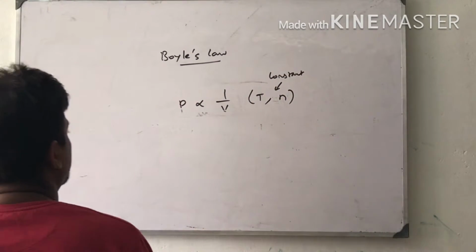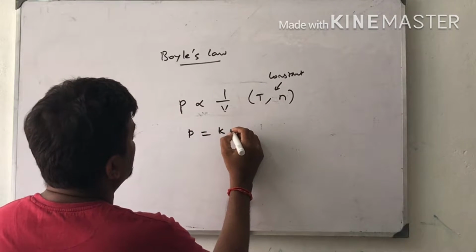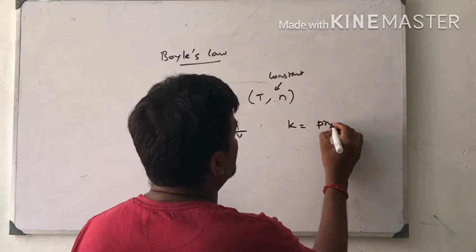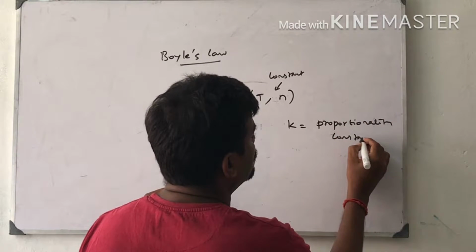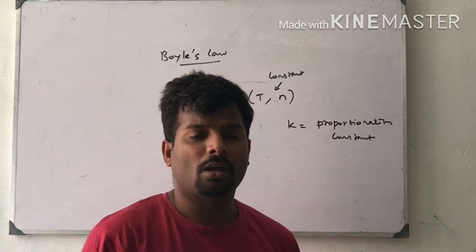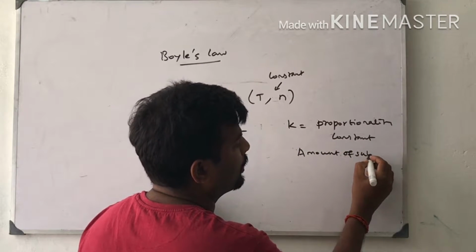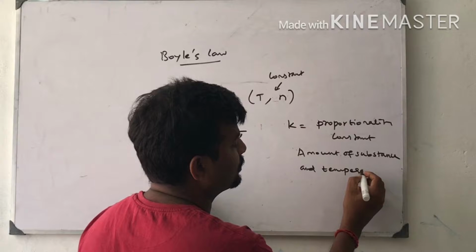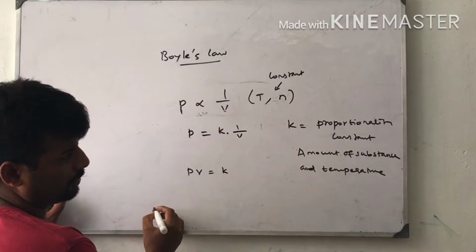Now with the help of this I am explaining the equation. P is equal to K into 1 by V, right? What is K? K is called the proportionality constant. What does the proportionality constant mean? The proportionality constant in gas laws depends upon the amount of substance and the temperature. Suppose I am rearranging the equation: PV is equal to K.